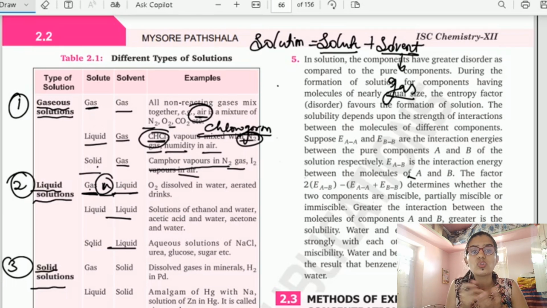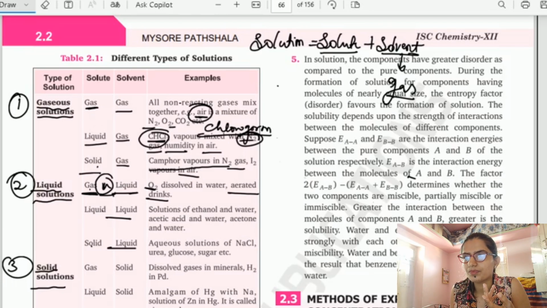Yes. So dissolved oxygen in water can be an example for this, because oxygen is a gas which is present in water. So oxygen dissolved in water is the example for gas in liquid solution. Aerated drinks. Aerated drinks means the cold drinks which we are using. Or we can say some of our spray paints, perfumes.